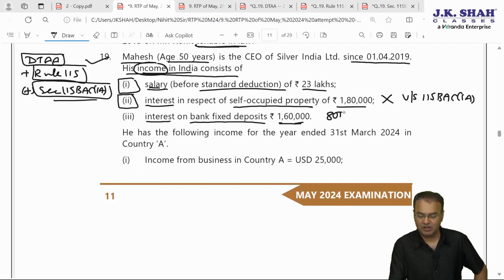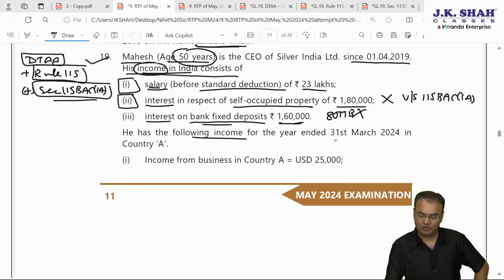Deduction under 80TTB is not available with regards to interest on bank FD to a non-senior citizen. It is available only to senior citizens. Therefore 80TTB is out of question. Again, 80TTA is not allowable, that is only for savings account interest.